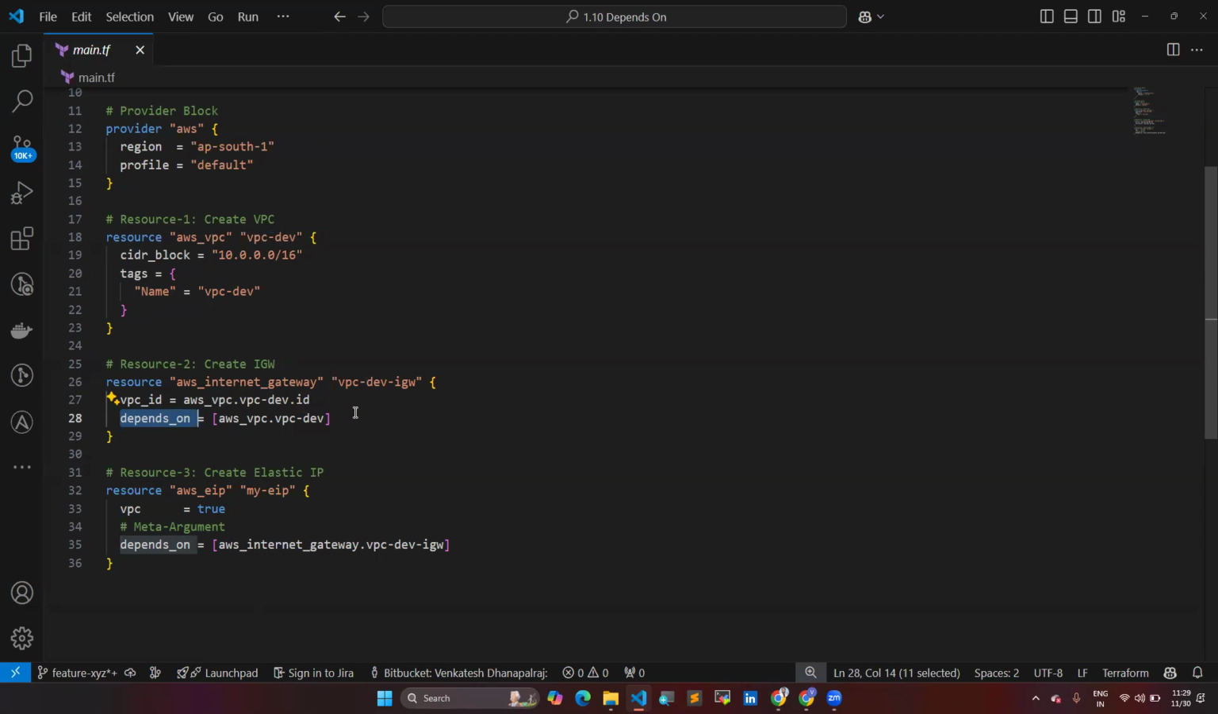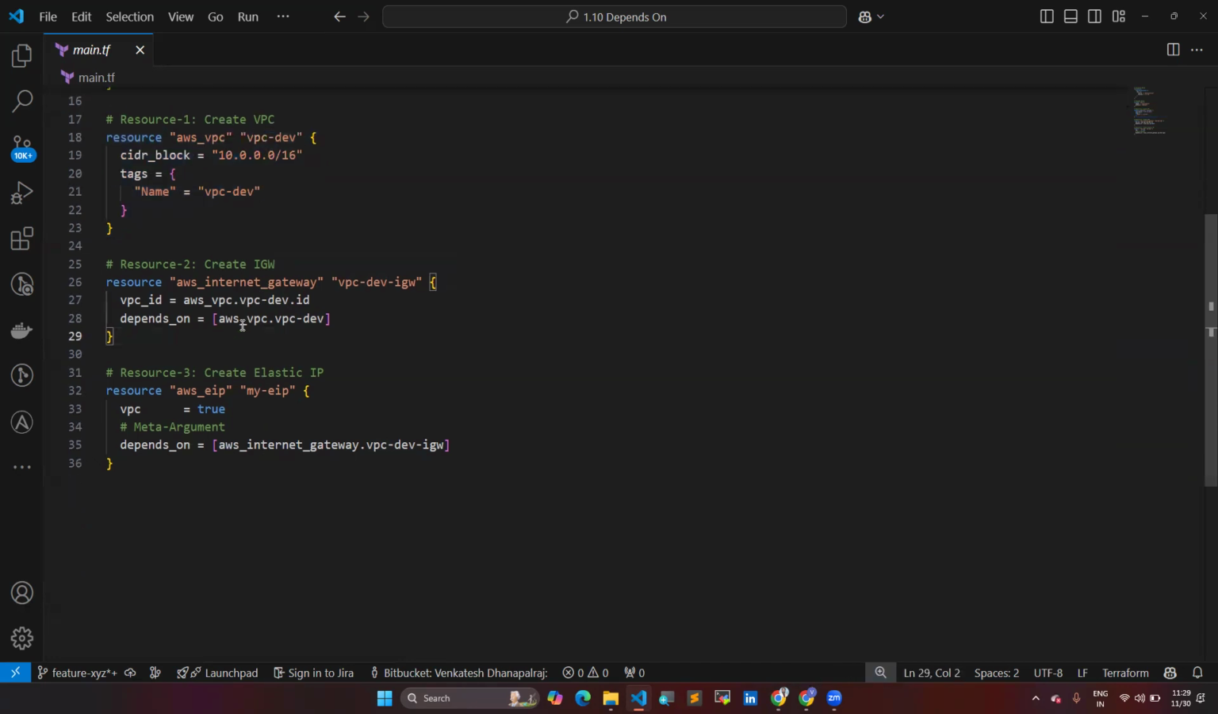After mentioning depends_on, I have mentioned aws_vpc, which is the resource type of the VPC, then vpc-dev, which is the name of that particular resource. So it is going to depend on this resource. What it means is, after this VPC gets created, then I ask it to create this internet gateway. Like that I have ordered the resource creation.